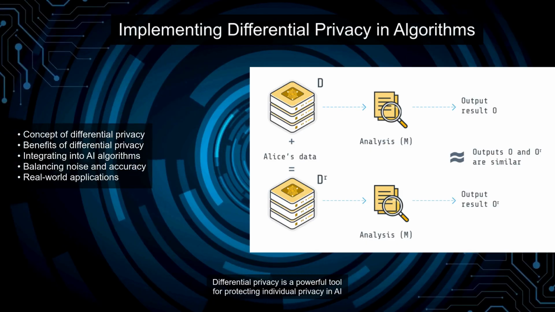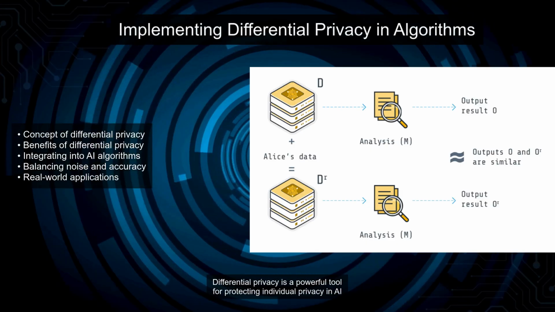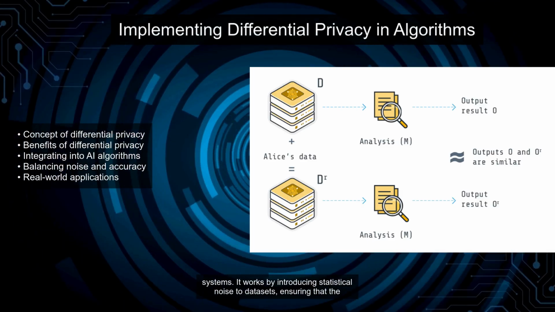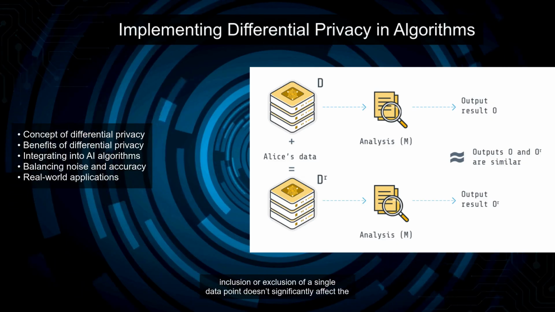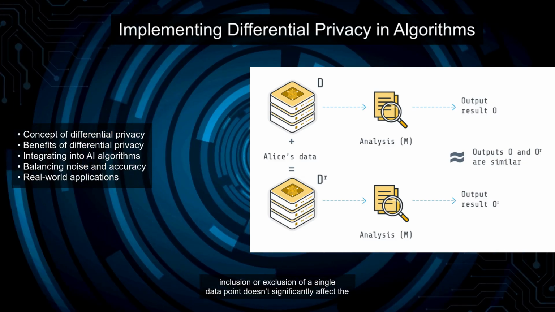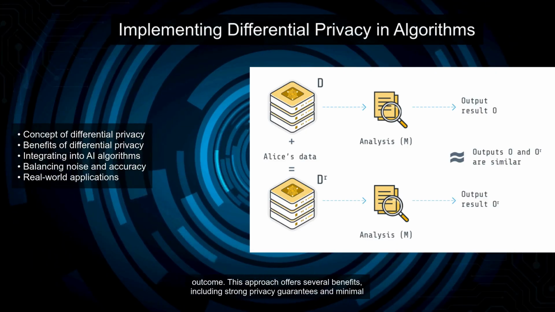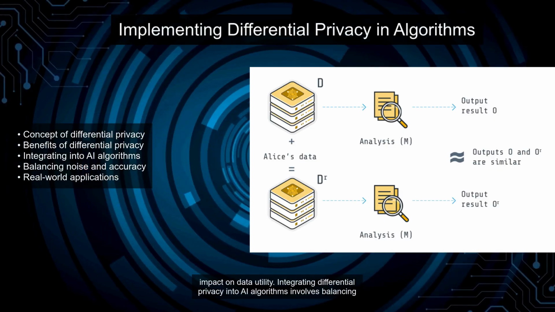Differential privacy is a powerful tool for protecting individual privacy in AI systems. It works by introducing statistical noise to datasets, ensuring that the inclusion or exclusion of a single data point doesn't significantly affect the outcome. This approach offers several benefits, including strong privacy guarantees and minimal impact on data utility.